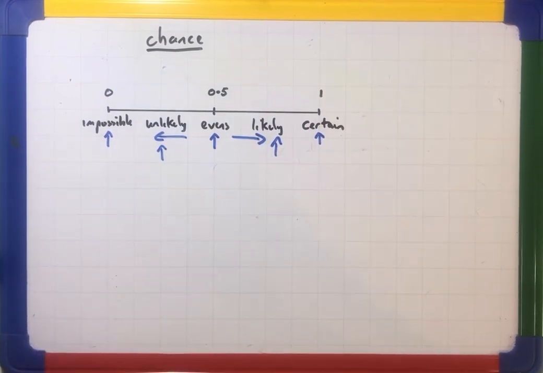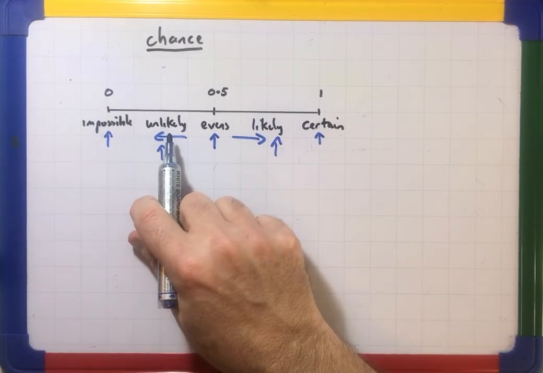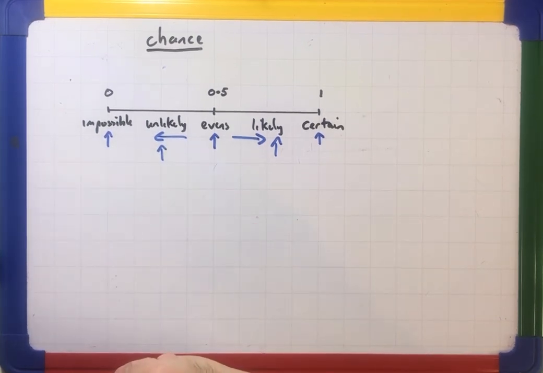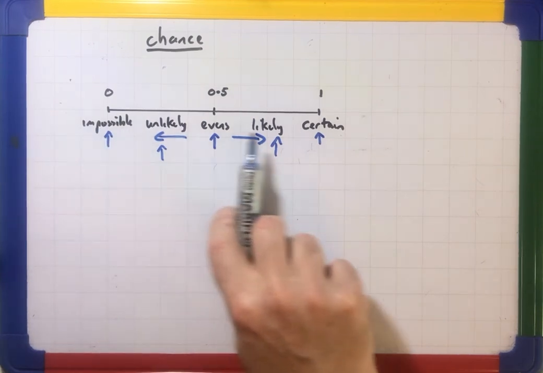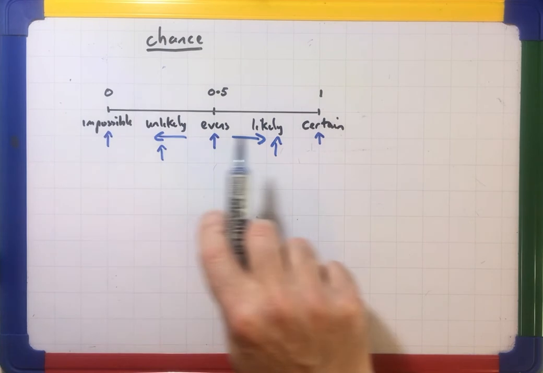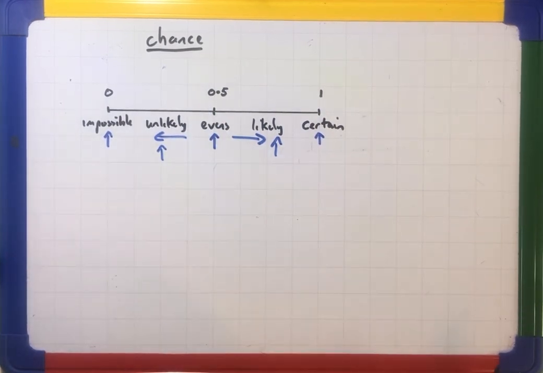Yeah, it could rain, but it probably won't. So it's less likely to happen than not. So it would be on the unlikely side. So that's our probability line, stretching from impossible, 0, to certain, 1, with evens, which is 0.5, in the middle.